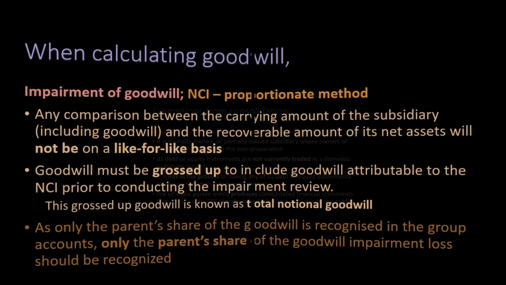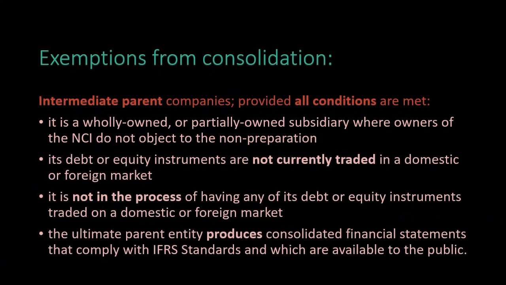Exemptions from consolidation. Intermediate parent companies are exempt, provided all conditions are met. It is a wholly owned or partially owned subsidiary where owners of NCI do not object to non-preparation.